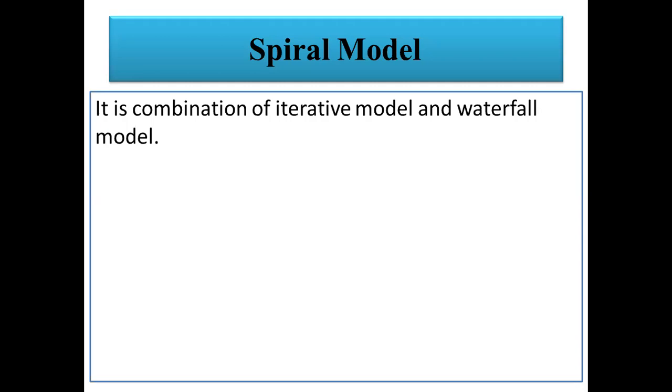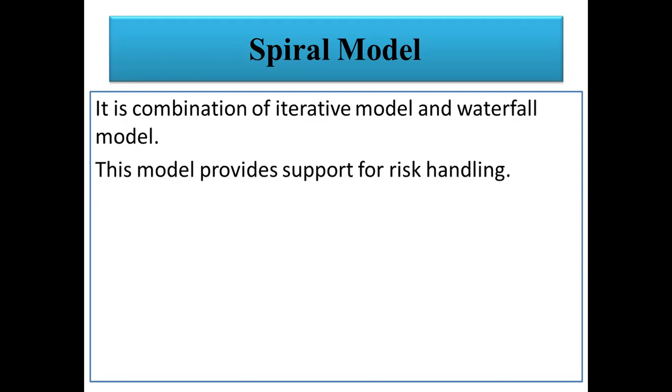Next step is again we need to gather another requirement. We need to develop the prototype. Again, we will gather the requirement from the customer and again we will develop the prototype. At the end, we will develop the operational prototype that is implementable. Is it clear? So, this model provides support for risk handling.